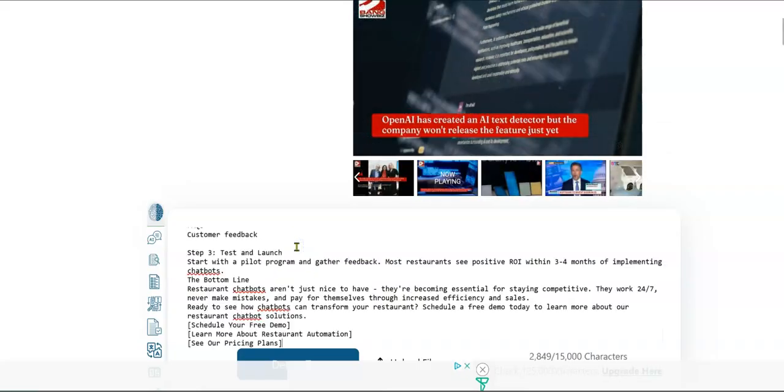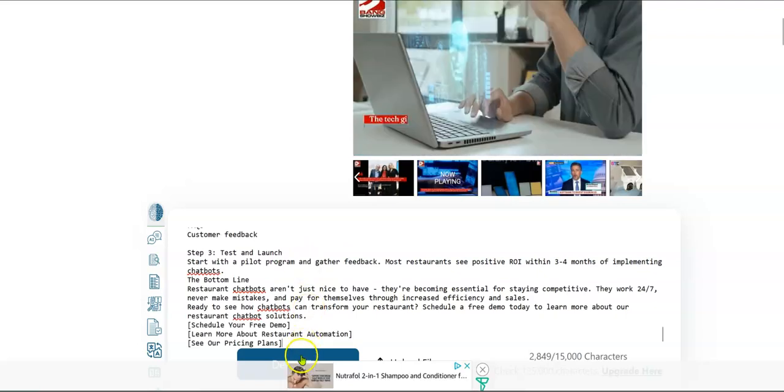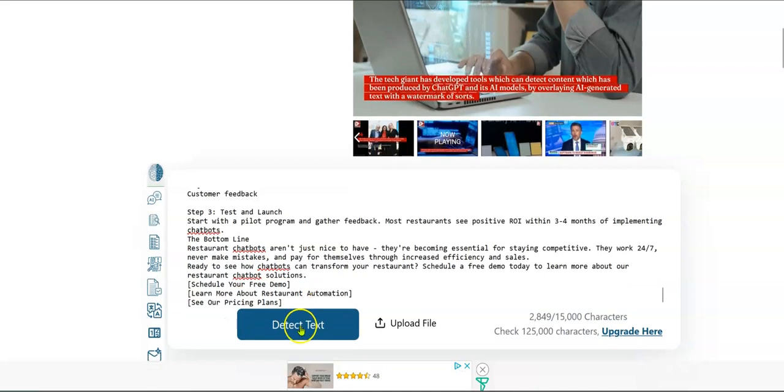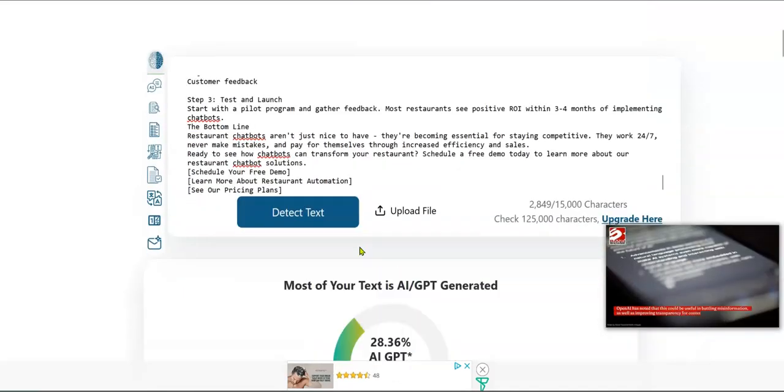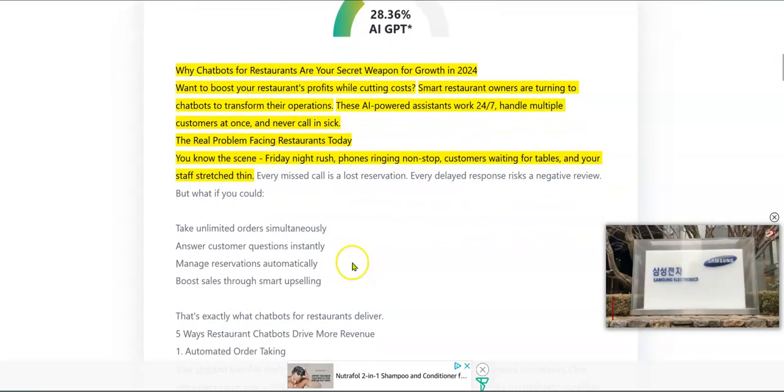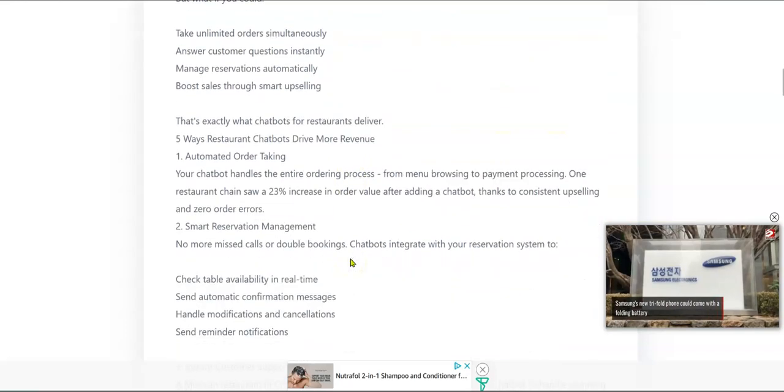Not sure how many words are there. Let's go ahead and paste that in there. Detect AI. Detect text. Did it do it? It's working on it. Yeah, 28%. See why chatbots for restaurants are your secret weapon of growth. Want to boost your costs. Okay. But once we get past that, it looks pretty good.